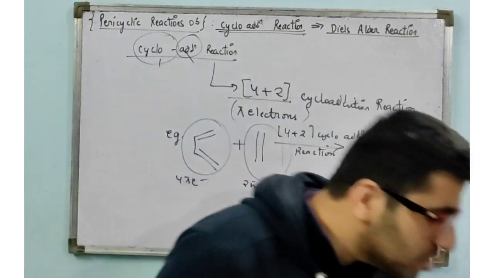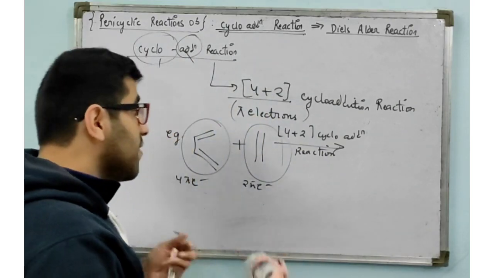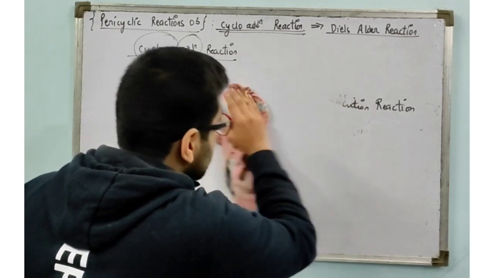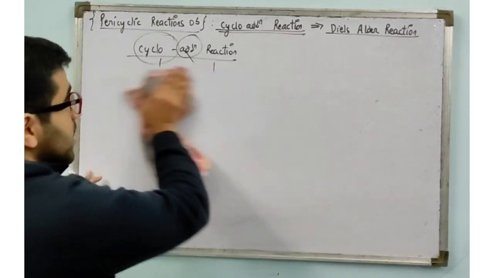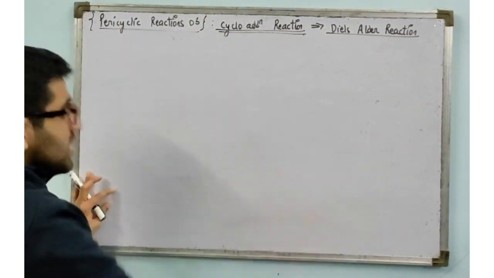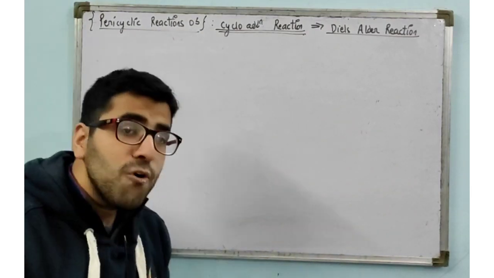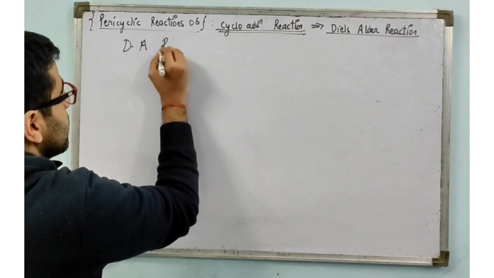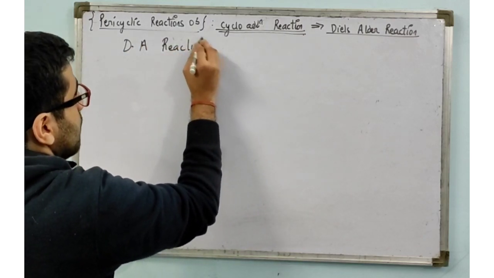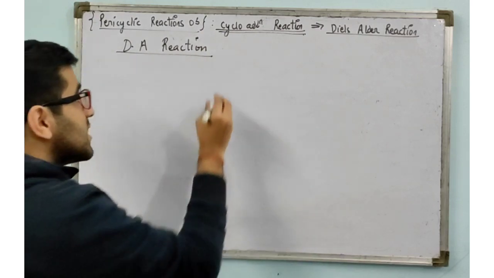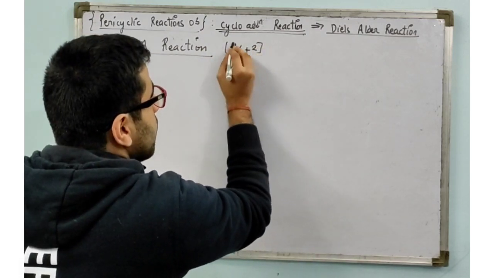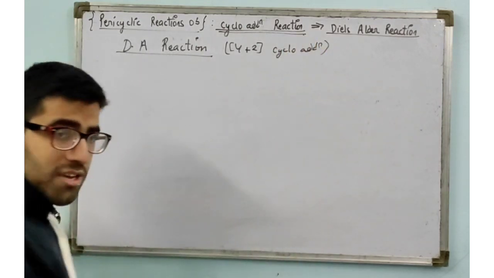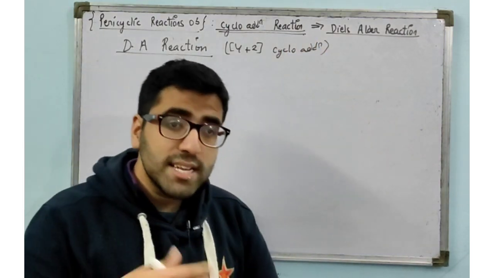So basically the 4+2 cycloaddition is given the name Diels-Alder reaction, depending on the scientist's name who discovered it. So let's start with Diels-Alder reaction, which is basically a 4+2 cycloaddition reaction. Some important points regarding this reaction.